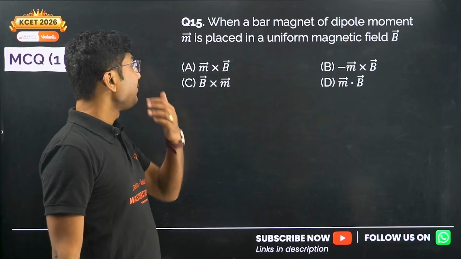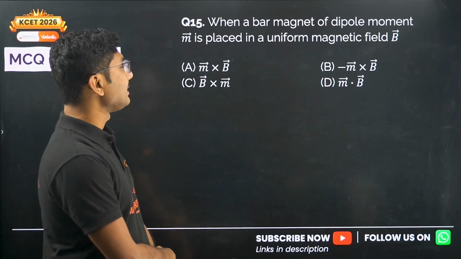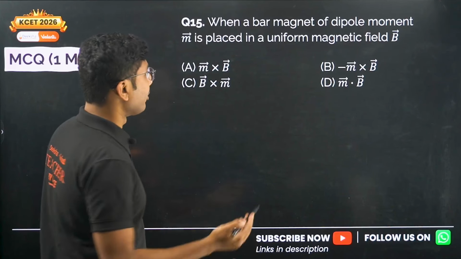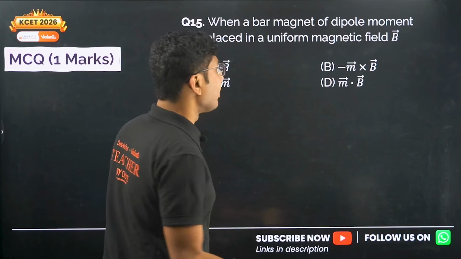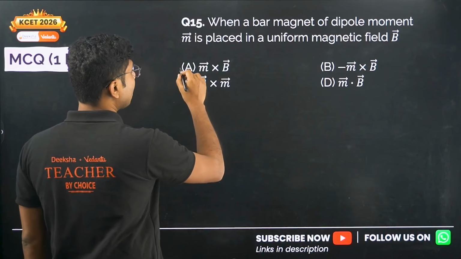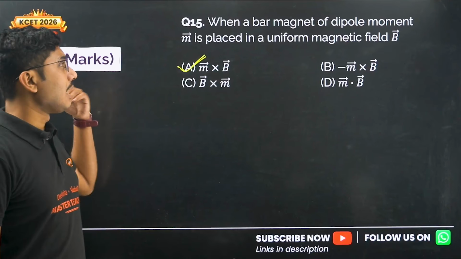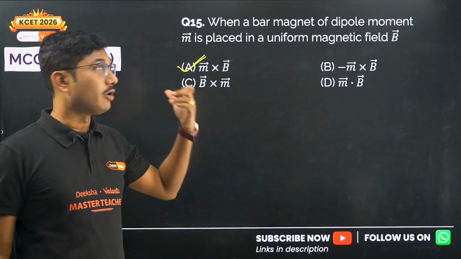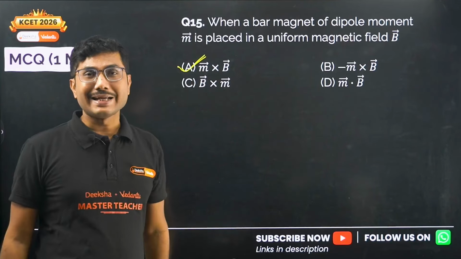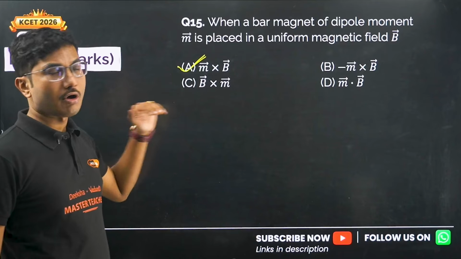Now question number 15. When a bar magnet of dipole moment m vector is placed in a uniform magnetic field, what is the torque acting on it? The torque acting on it is given by m vector cross B vector. This is the expression for torque acting on a dipole moment, on a bar magnet or a magnetic needle. The torque is given by m cross B, not B cross m. Okay, it is m cross B.